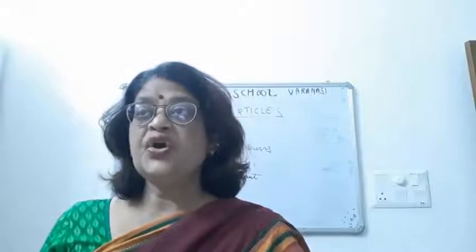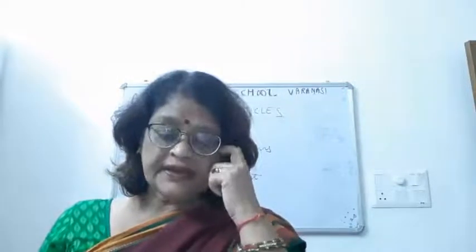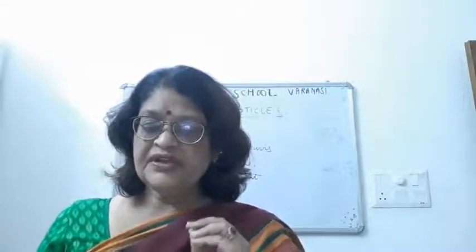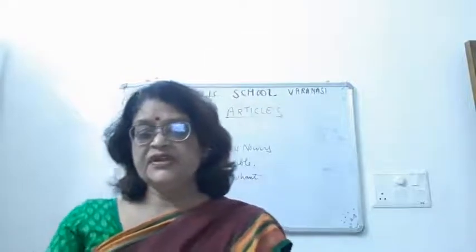Now children, we use the definite article in many situations. For example, before a noun that is already mentioned. A boy is waiting outside. The boy wants to see you. So which boy? The one we have already told you about: the boy is waiting outside. The boy wants to see you.